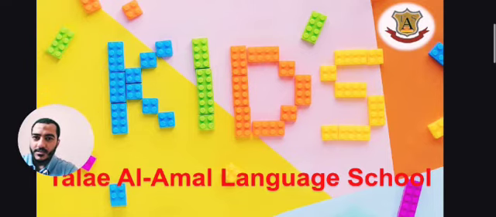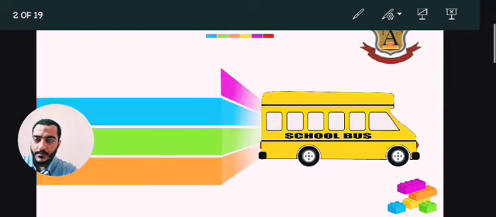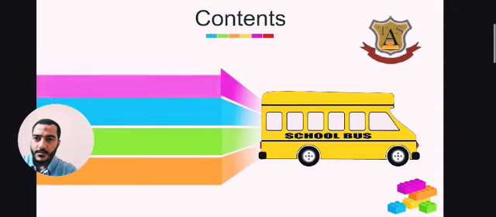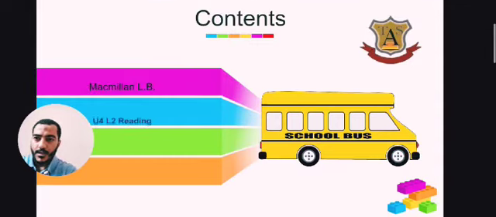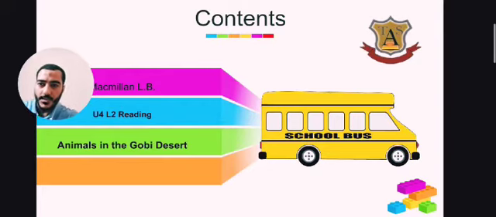This is the English session, and today we are going to study Macmillan book 2. It's a reading lesson, Unit 4, Lesson 2. The title is Animals in the Gobi Desert.